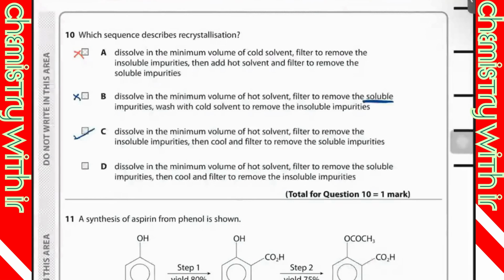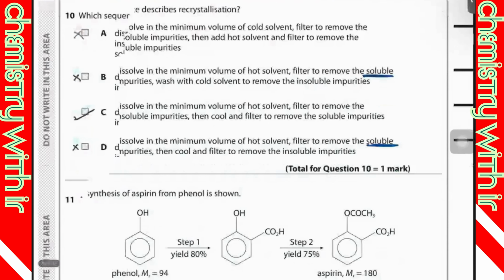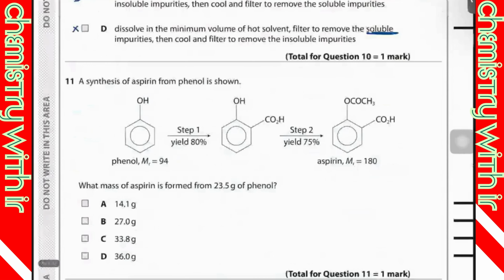Then we have to check D as well. In D, they are saying filter to remove this. Oh my God, again. So option C is correct. Major error. Identification is very easy. They are not similar options. They are very different options. So the student would get stuck in those questions where they see similar answers. They are not similar answers.